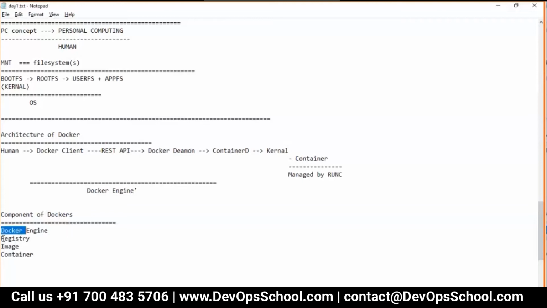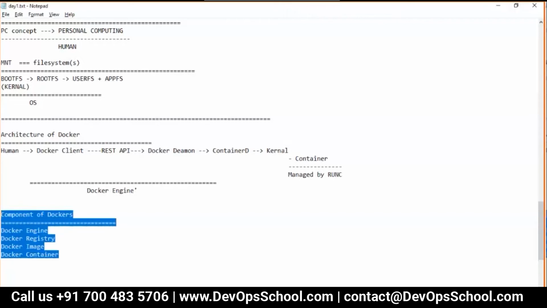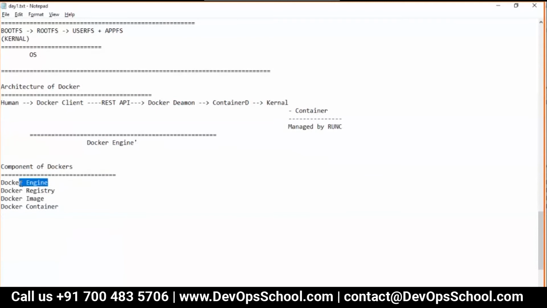These are the components of Docker. Each one of these we will come to know in some time. What is the engine? I think I have already explained it. It's a tool which we install, which manages the container; we have spent a lot of time on it.